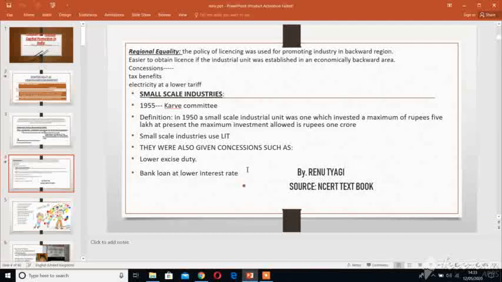And IPR recognized the importance of small scale industry in India, because in India we have a large population. So if we want to use the manpower, then it is important to set up small scale industries. So that's all about the second chapter, and I hope the meaning of small scale industry, tariff, non-tariff barriers, IPR and regional equality will be clear to all.